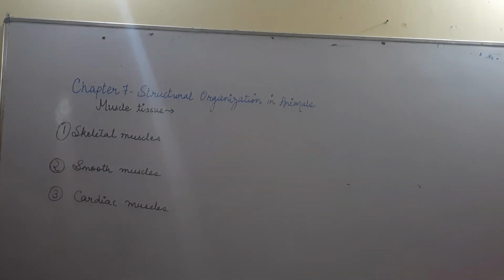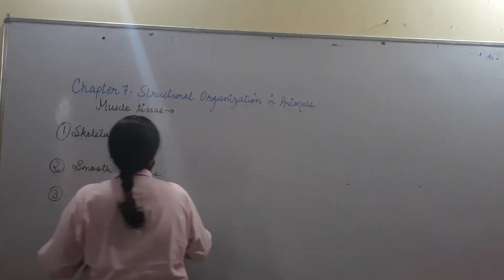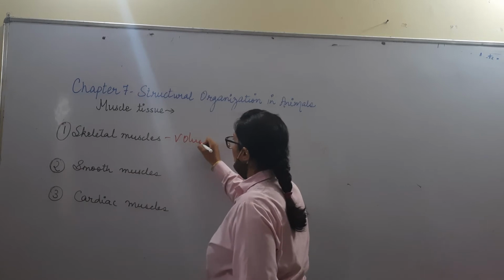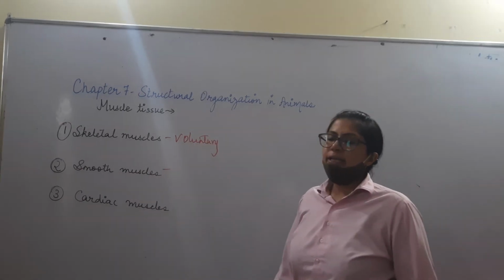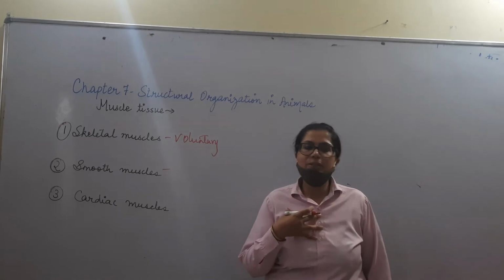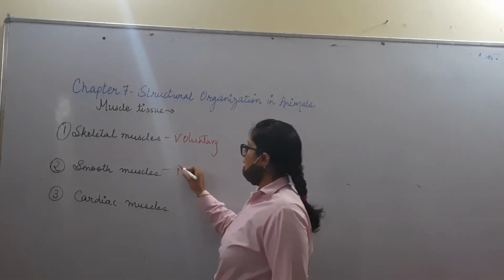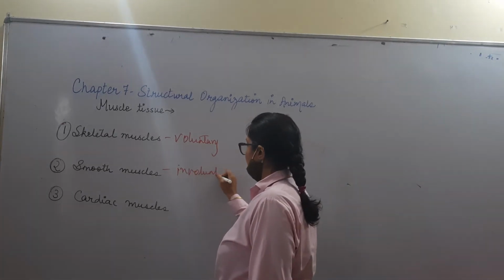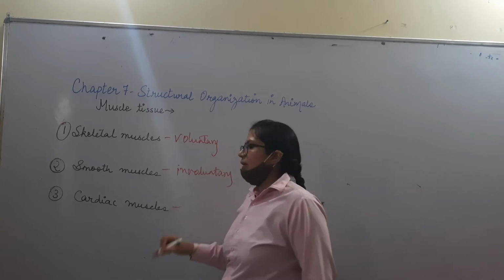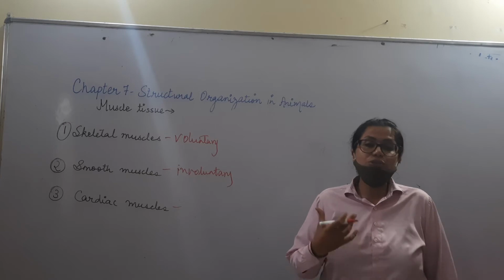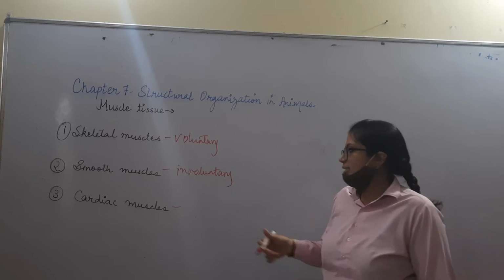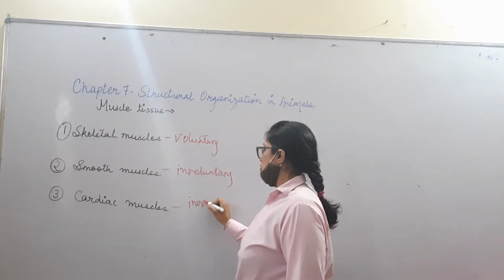Now let us look at how we classify them, like I told you, voluntary and involuntary. Skeletal muscles, because they are under our control, are voluntary muscles. Smooth muscles, again, if the food is moving through the food pipe, it is not under our control, so it is involuntary muscle. Then when we talk about cardiac muscles, again, the heart, we cannot control its contraction and relaxation. Again, that is involuntary muscle.